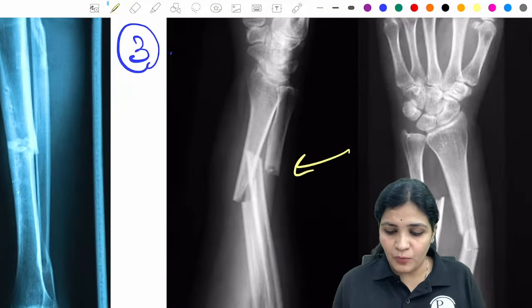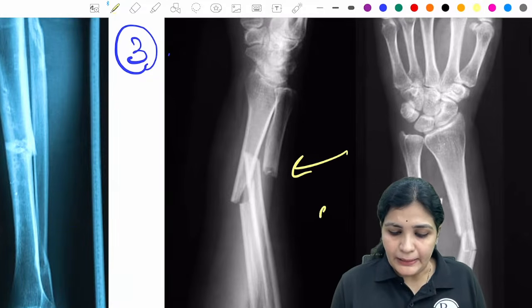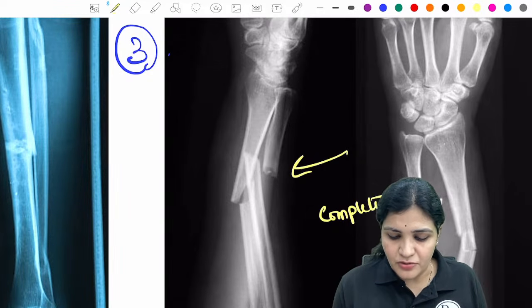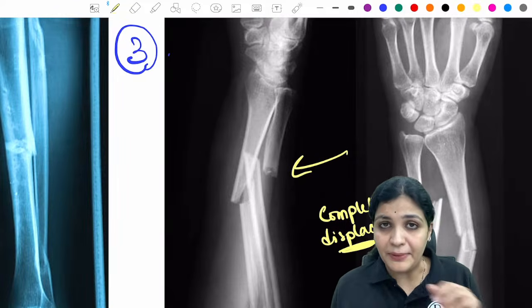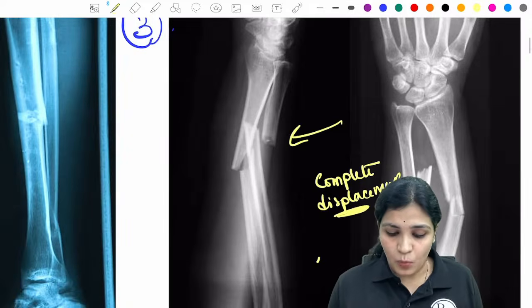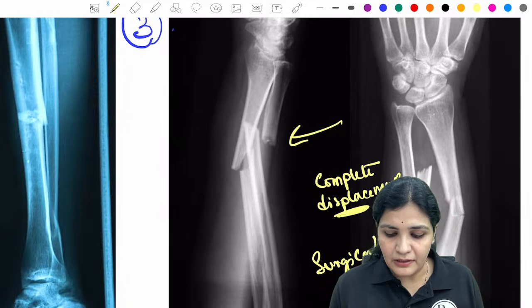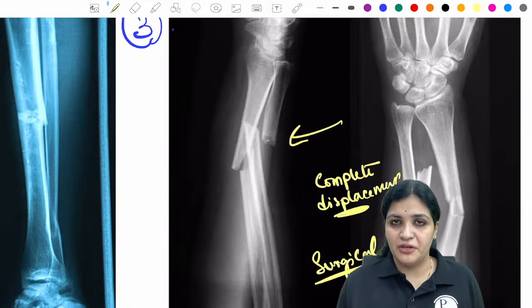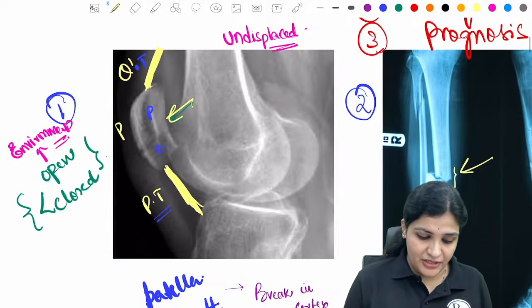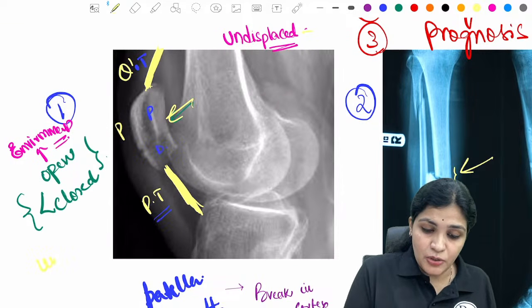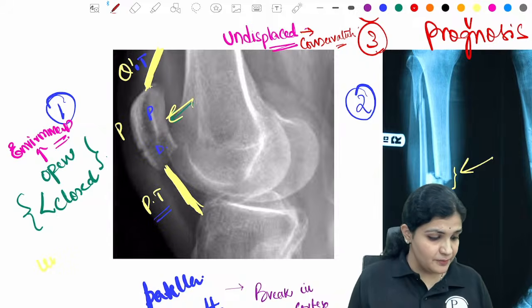And if you see the third one, this is called the complete displacement. So whenever you're telling somebody that this fracture is completely displaced, that means this requires surgical treatment. And whenever we say this is an undisplaced fracture, an undisplaced fracture usually can be treated conservatively, right?